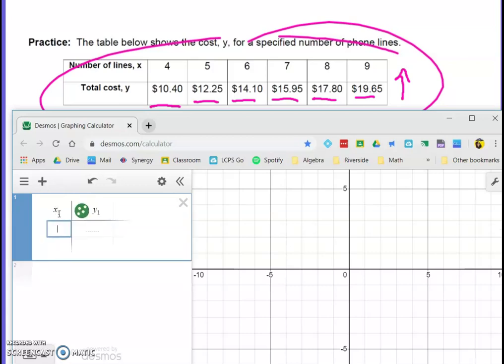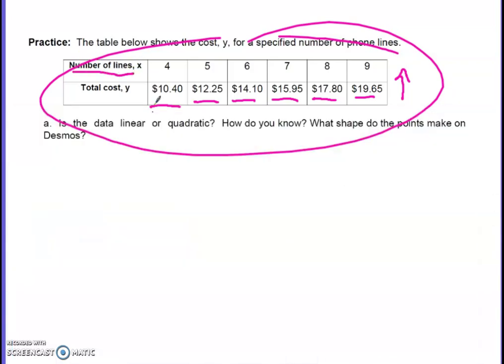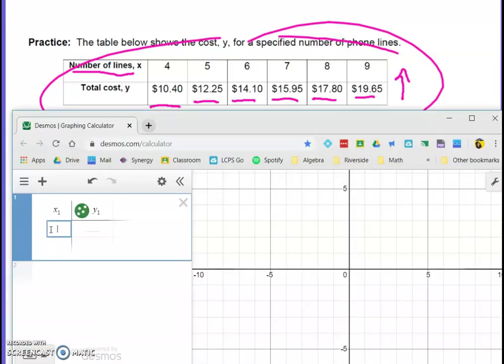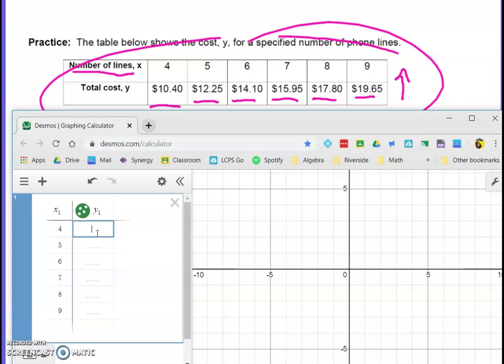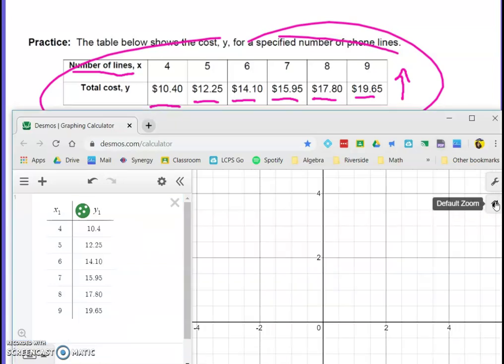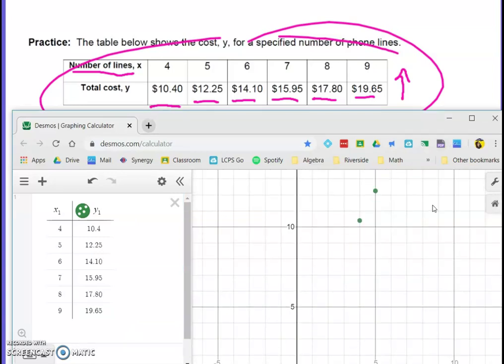And you'll see that there's an x1 here and a y1 here. So the number of lines, you're given here that is x, and you're given that the cost is y. So you're going to enter the x values in the x column, 4, 5, 6, 7, 8, 9, and the y values in the y column, 10.4. And I'll pause this. I won't make you watch this whole thing. Through the magic of the computer, we can now see the table, the data is plotted.